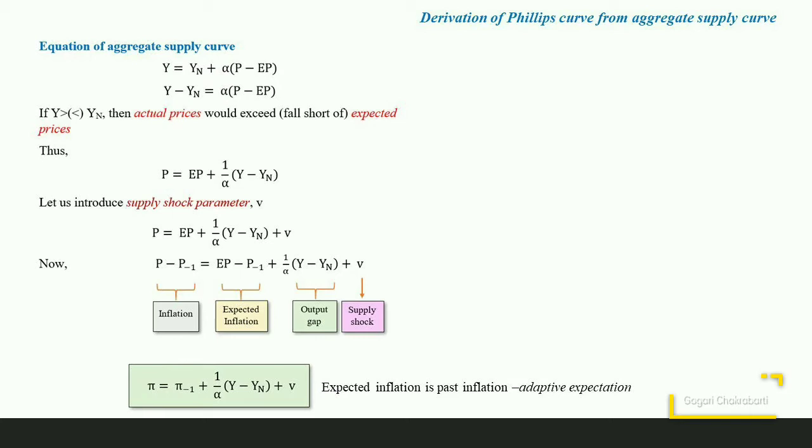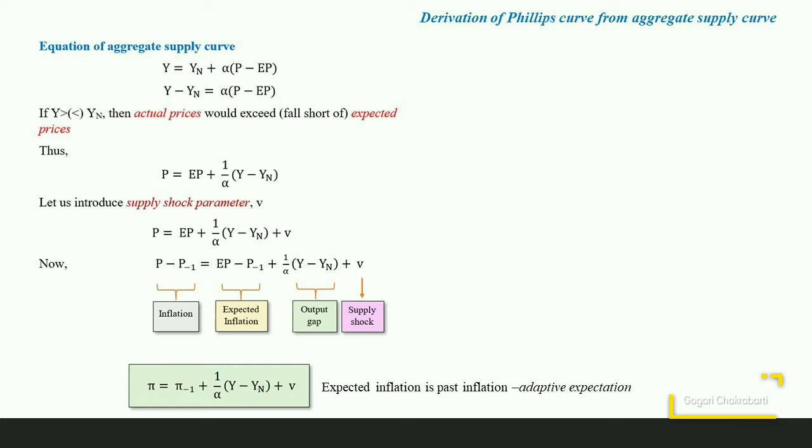Therefore, the equation becomes P minus P minus 1 on the left-hand side equal to Pe minus P minus 1 plus 1 by alpha times (Y minus Yn) plus V. P minus P minus 1 is nothing but the change in price, which is inflation.